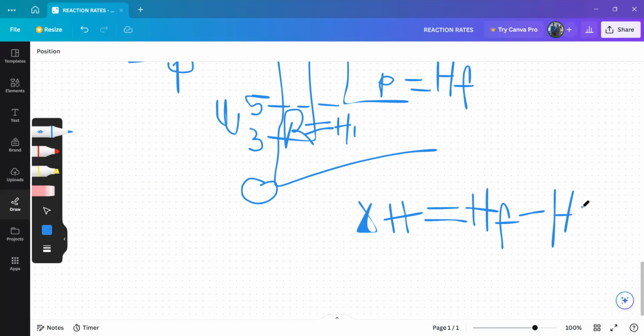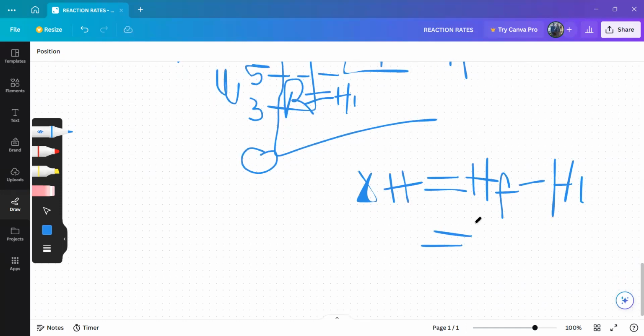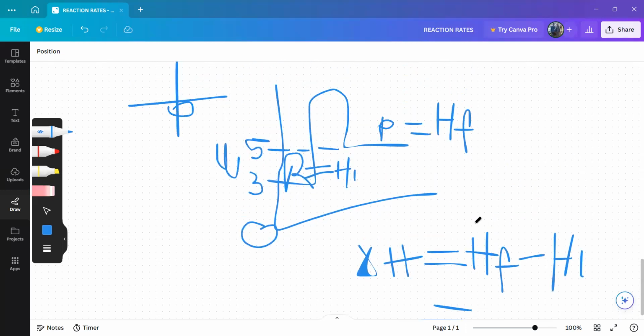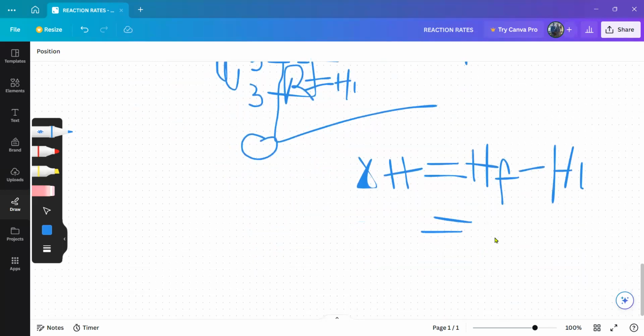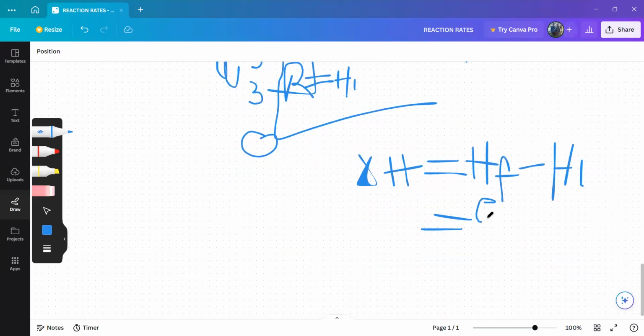Our H final, remember, those are the products, is 5 in this case. Our H final is 5 minus our H initial, which is 3, and automatically you see the answer is positive. That's why the graph describes endothermic, which is the gaining of energy, because this one is positive.